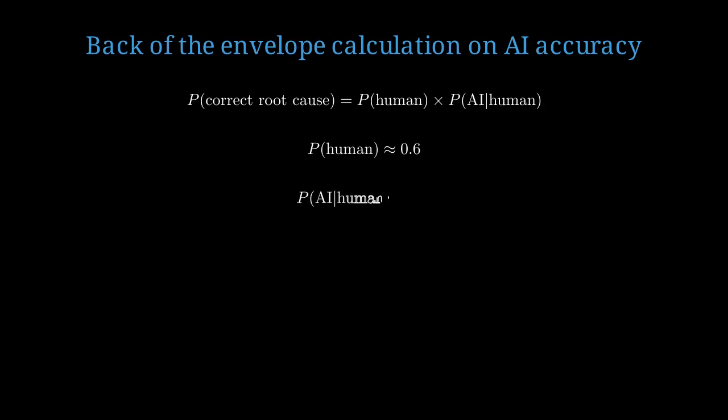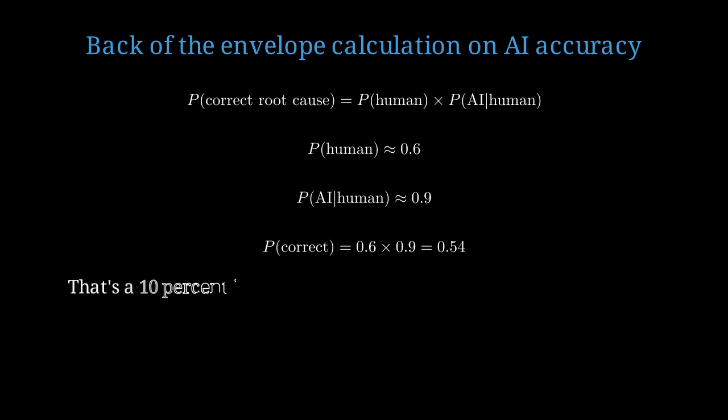When an AI validates a human's hypothesis using pattern matching across large datasets, the conditional probability increases to about 90%. Multiplying these gives 54%. But wait, the AI also generates independent hypotheses. If we add the AI's novel suggestions with probability 0.3 of being correct, we get 0.54 plus 0.3 times 0.4, approximately 66% total accuracy.